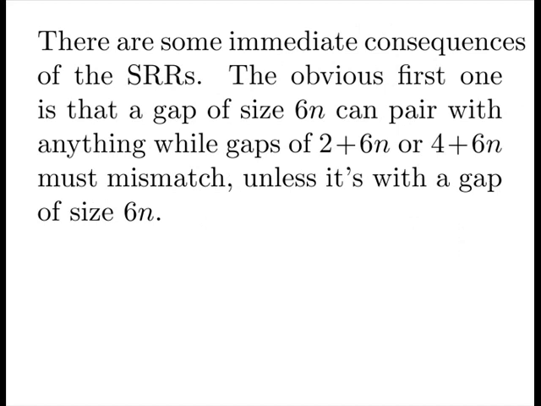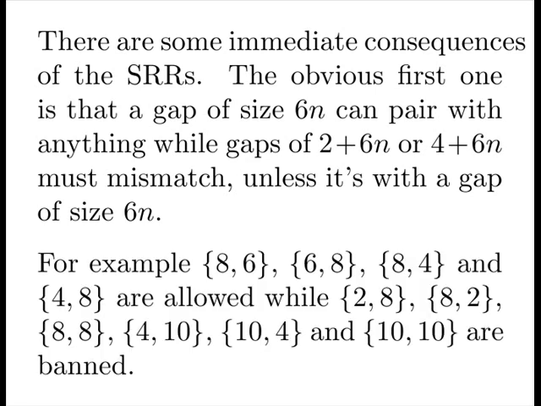There are some immediate consequences of the short-range rules. The obvious first one is that a gap of size 6n can pair with anything, while gaps of 2 plus 6n or 4 plus 6n must mismatch, unless of course it's with a gap of size 6n. For example, 8-6, 6-8, 8-4, and 4-8 are allowed, while 2-8, 8-2, 8-8, 4-10, 10-4, and 10-10 are banned. They will not exist in nature.